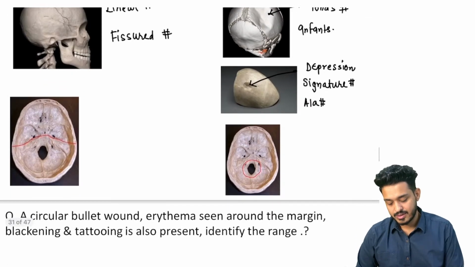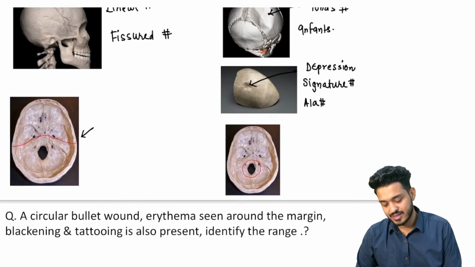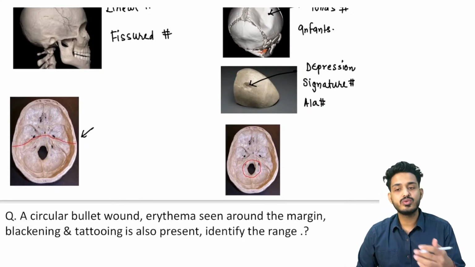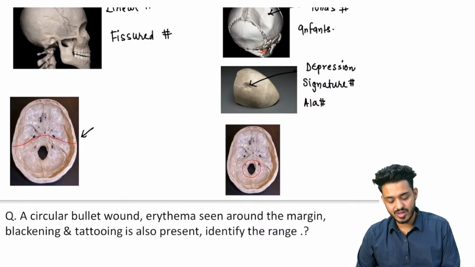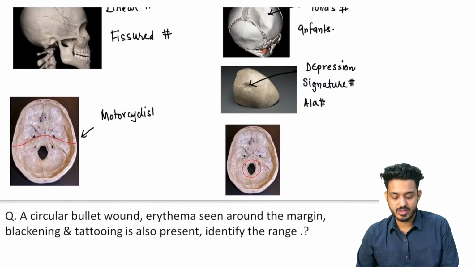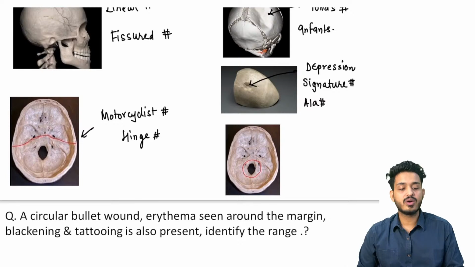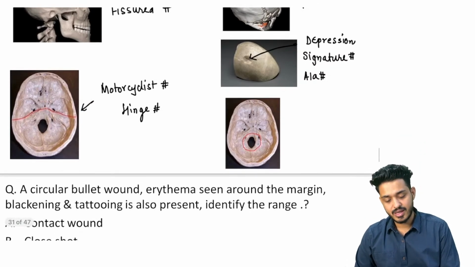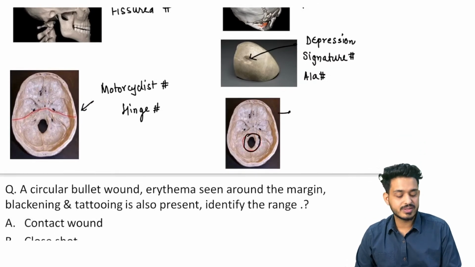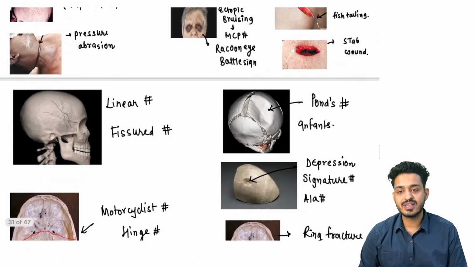This type of fracture, where the head is divided into two halves, right? This type of fracture is known as motorcyclist fracture, also known as hinge fracture. Here the head will be divided into two parts from the middle part, that is going to be the motorcyclist fracture. And this one, the ring is involved. This is known as the ring fracture, right? So these are the fractures we are having.